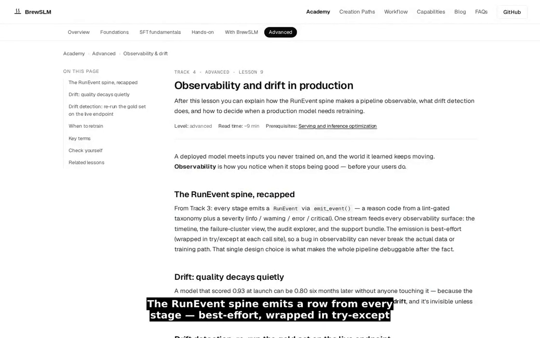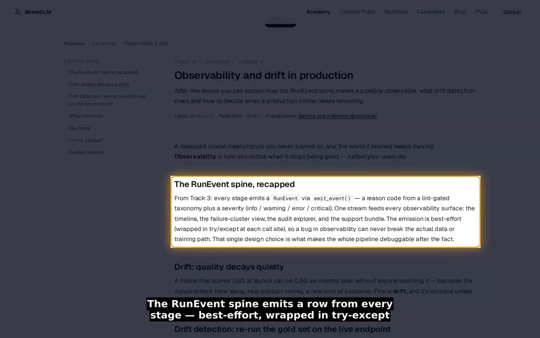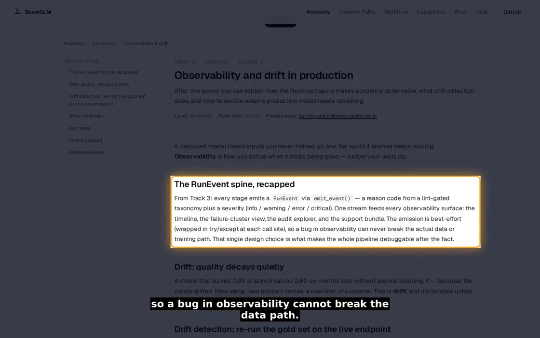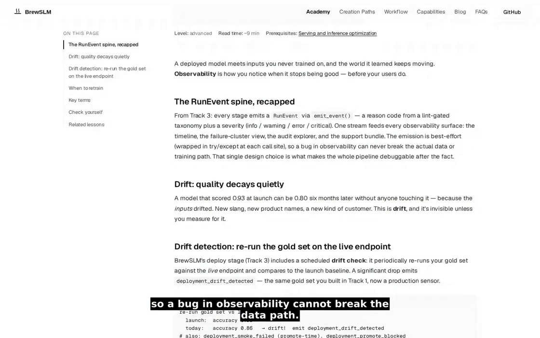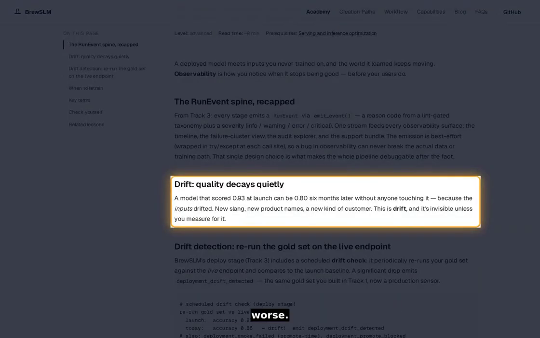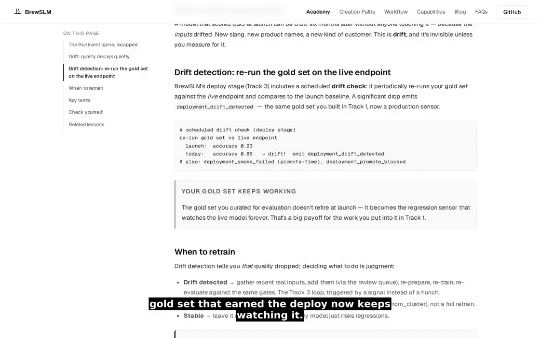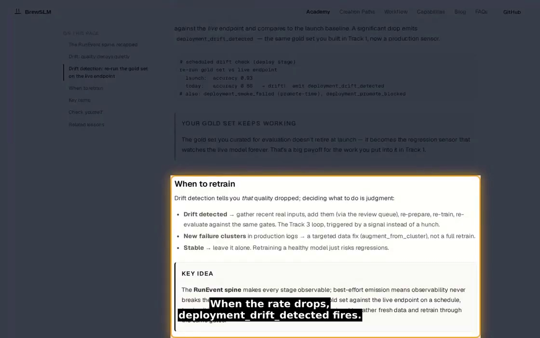Observability and drift. The run event spine emits a row from every stage best effort, wrapped in try-except so a bug in observability cannot break the data path. Drift is what happens when production inputs shift and a static model silently gets worse. The scheduled drift check reruns your gold set against the live endpoint, the same gold set that earned the deploy now keeps watching it. When the rate drops, deployment drift detected fires.